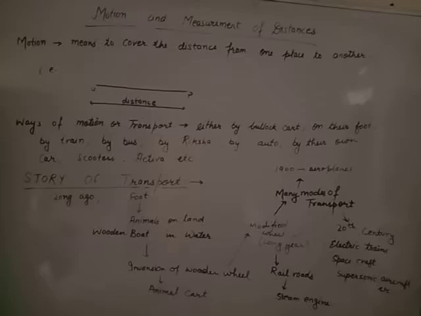For smaller distances we move without any vehicle, that is on foot. Either by bullock cart or by bus or by train, by our cars, our own vehicles, by rickshaw, by scooter, car, Activa, all are the ways of transport.